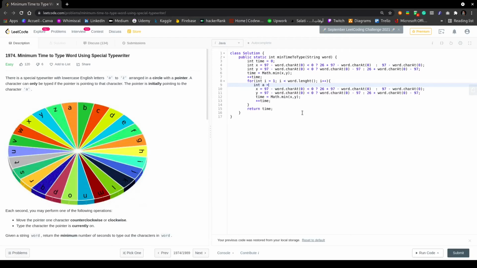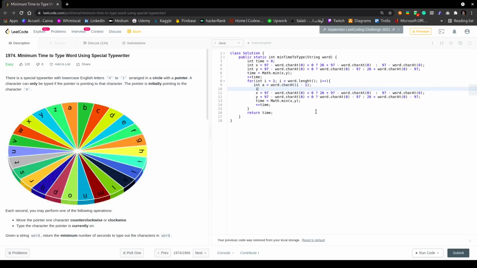The first one is a, which stands for the previous character, which in the first iteration was 97, which is a. This character is going to be word.char at character i-1.